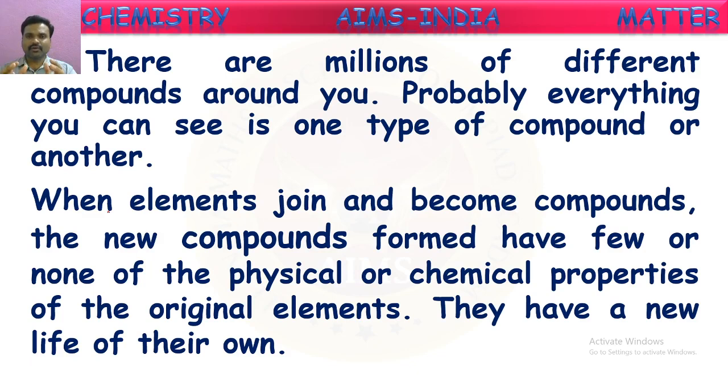Now the properties of water might be entirely different from the properties of hydrogen and oxygen. The physical and chemical properties might be different, or one or two properties may be similar, but mostly the properties will be completely different from the elements from which it is formed. For example, water is a liquid, but from where is it formed? From the gaseous elements hydrogen and oxygen, right? The physical state of those elements is gas, whereas the compound formed is a liquid. In this way, the properties of the compound formed might be completely or mostly different from the properties of those elements from which it is formed, right?